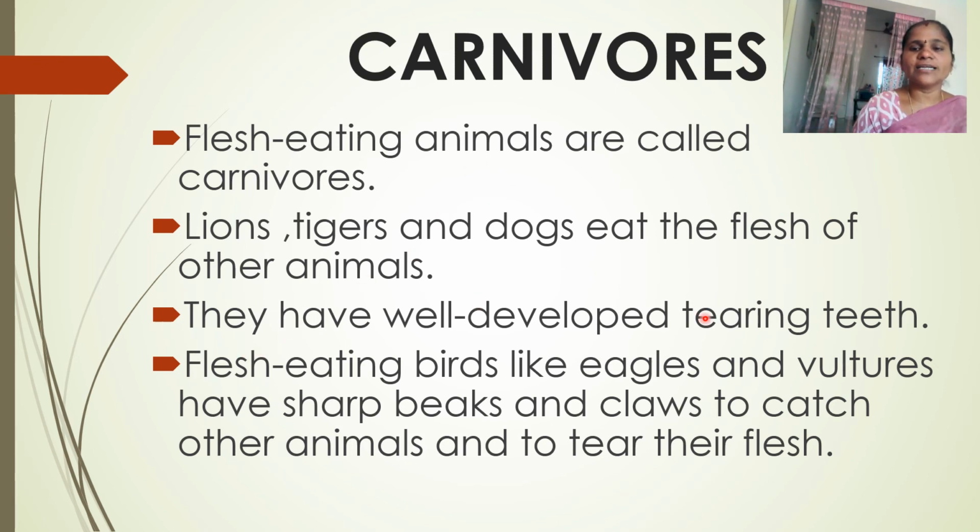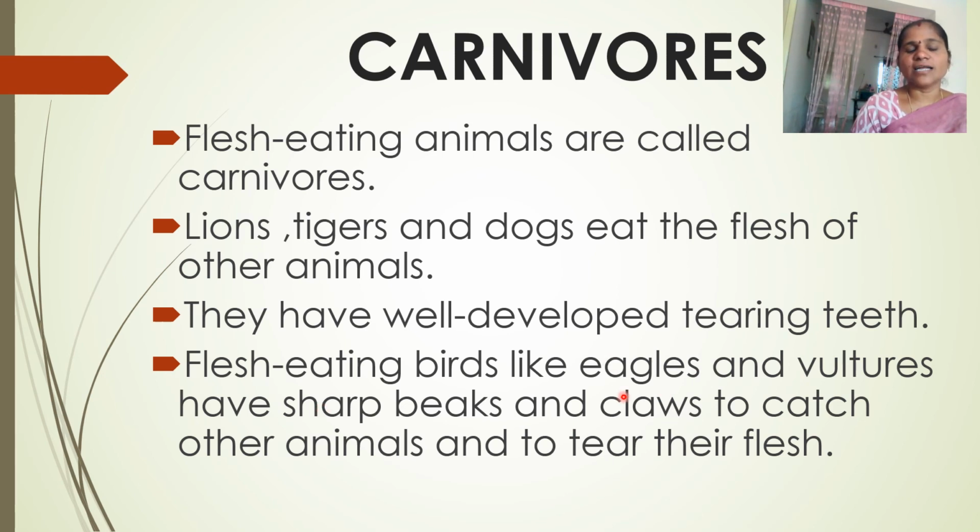They have well developed tearing teeth. Observe the features of the carnivores. They have well developed tearing teeth, presented on both sides, in both jaws, up and down. Sharp pointed teeth will be presented on both sides of each jaw. So it helps to tear the flesh.